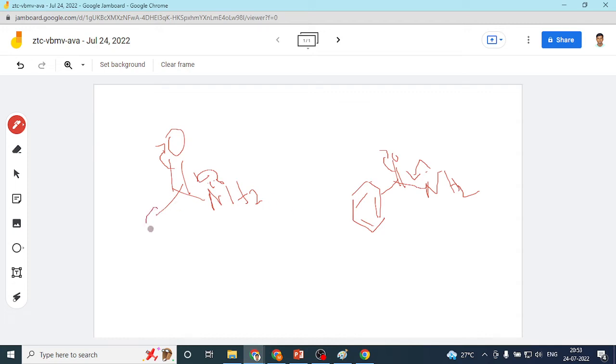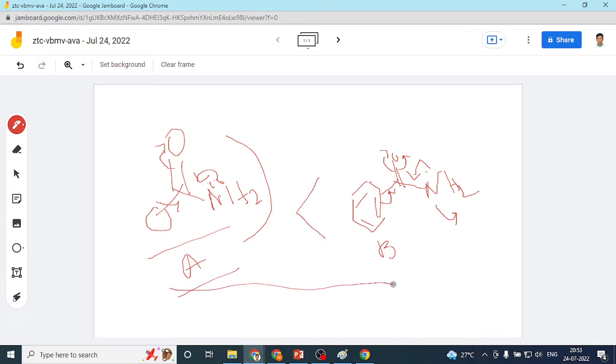Now compared to this methyl group, which is an electron releasing group, this benzene, here the pi electron of the benzene ring is directly conjugated with the carbonyl system, which makes the carbonyl group receive less amount of lone electron from the amino group. In another way, we can say that the nitrogen's lone pair in this benzamide is more available for giving compared to this acetamide. Okay, so that's why the B compound is more basic compared to A. I hope it's a pretty simple question, right?